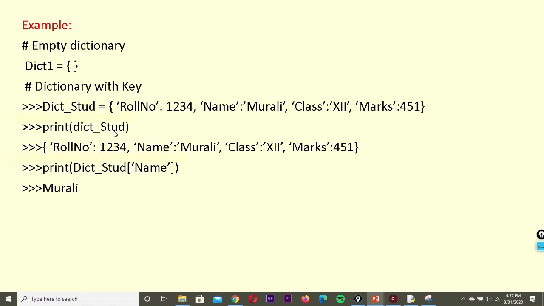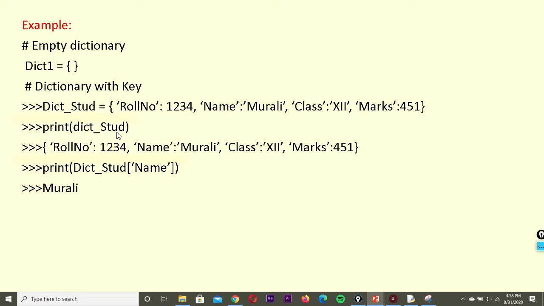Now print dict stud. When you mention the key, it is case sensitive. Here I have given capital R and capital N. So when we use the key in print or anything else, we have to mention the same thing, capital R and N. If you give small r and small n, it will show an error. So it is case sensitive and unique. You can see the keys are unique: roll number, name, class, marks, everything is a unique value.